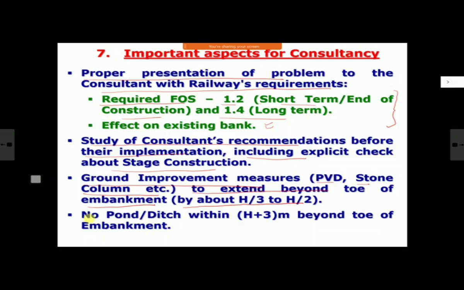And in case of poor soil, I told you previously also, again I repeat, there should be no pond or ditch within h plus 3 meters beyond the toe of the embankment. And if you have one, then fill it up with whatever cheapest soil or locally available material is there. The idea is water should not be allowed to stagnate in the near vicinity of my bank. Otherwise, in case of weak soil, we already have a problem. And if water stagnates there, finally it will percolate or, through capillary action, rise above, and it will be a lot of problem.